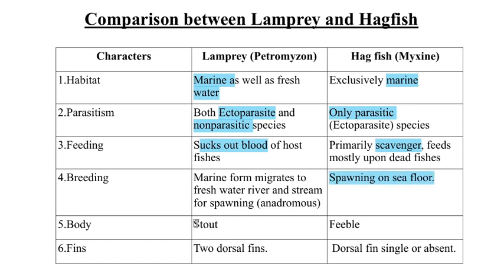The body of the lamprey is stout, and the body of the hagfish is feeble. Feeble means weak. Fins.